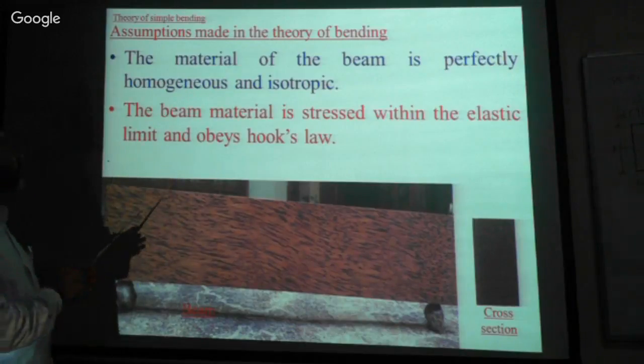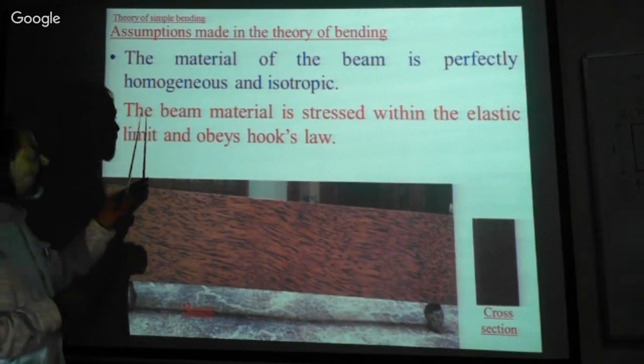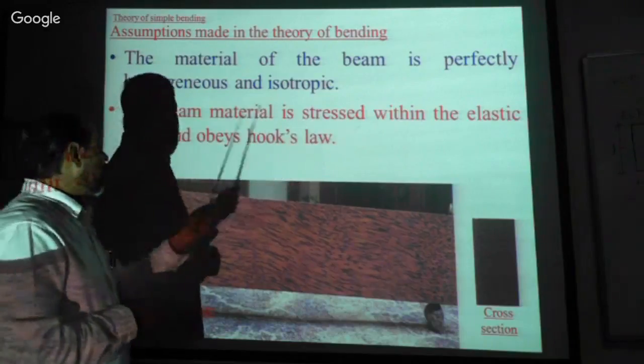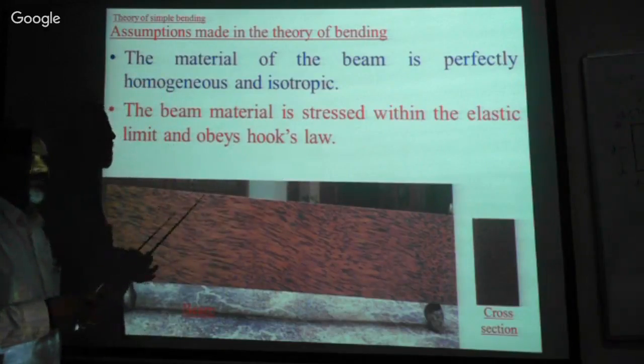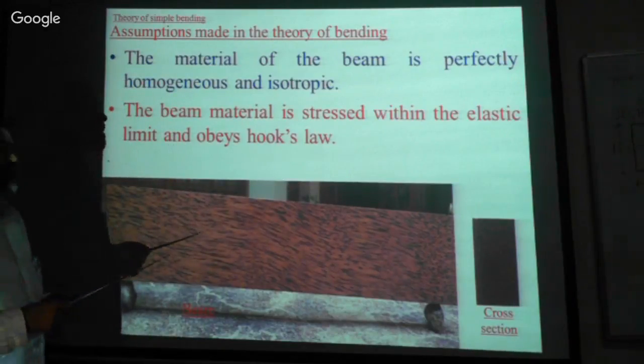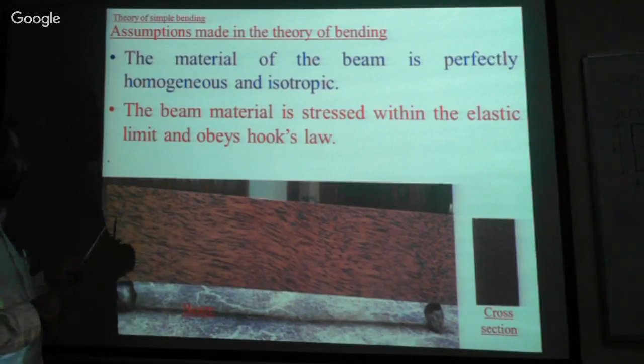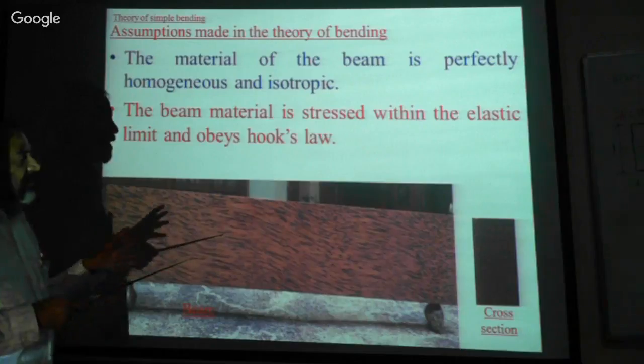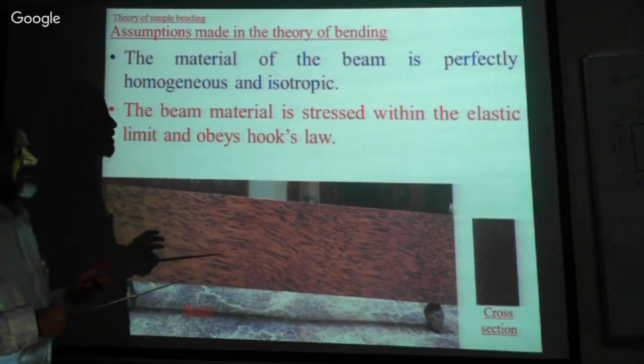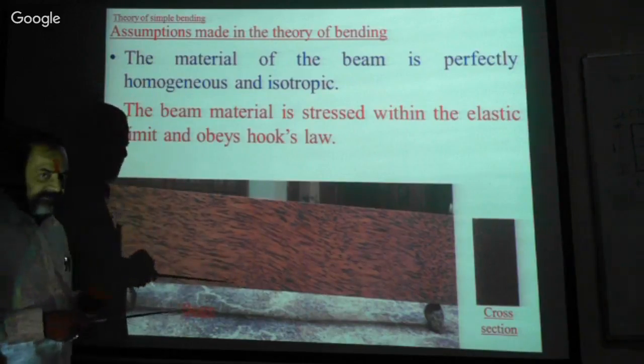And again, another assumption, the beam material is stressed within the elastic limit and obeys the Hooke's law. Now, what Hooke's law says? Stress is proportional to strain. Now, you see, in our engineering practice, all the load resisting elements are working within the elastic limit.